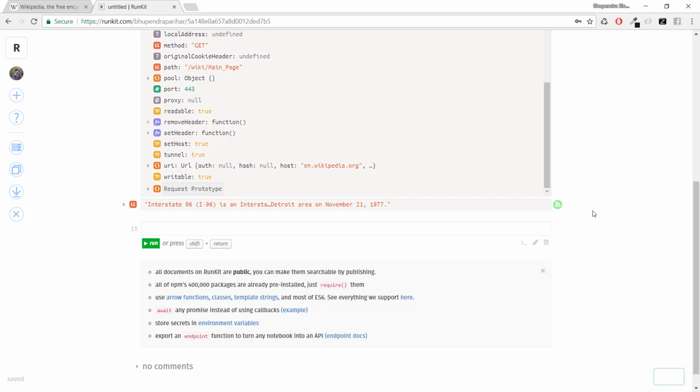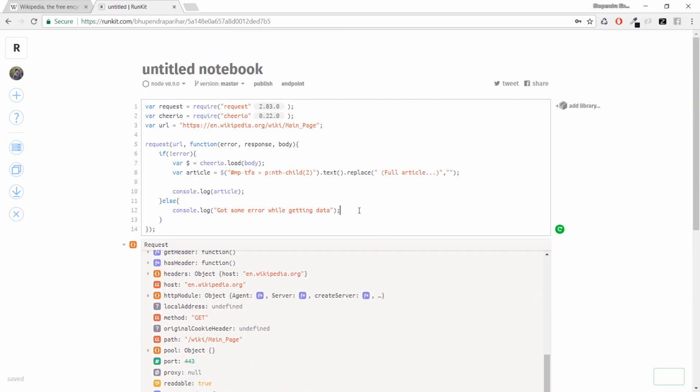But one more thing is pending: exposing this Node.js module so that we can always get the data. So we are using the RunKit endpoint method which will expose an API for us.